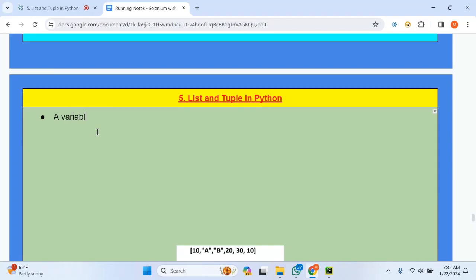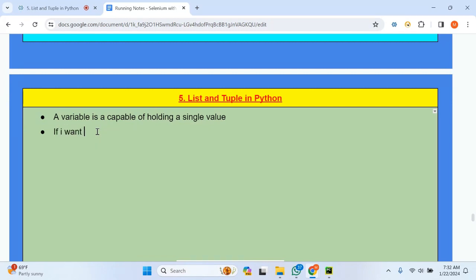A variable is capable of holding a single value. But if my requirement is to hold multiple values, then I should go for collections. Very important point, very important concept. Try to listen. Then what are the types of collections available in Python?